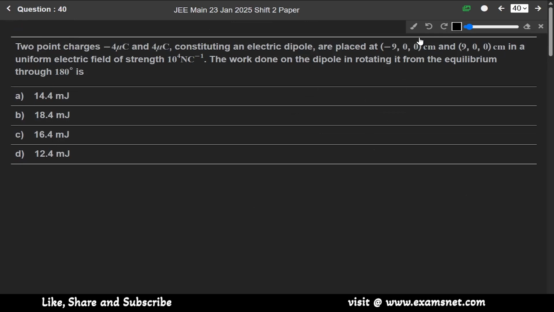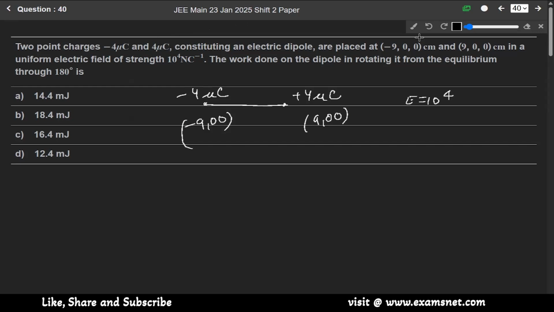Now next question 40. Two point charges, minus 4 microcoulomb and plus 4 microcoulomb, constituting an electric dipole, are placed at (minus 9, 0, 0) and (9, 0, 0) coordinates in a uniform electric field of strength 10 to the power 4 Newton per coulomb. The work done on the dipole in rotating it from equilibrium to 180 degree.